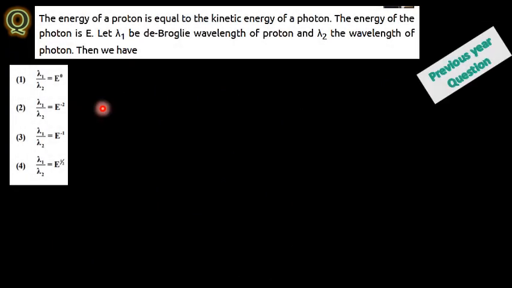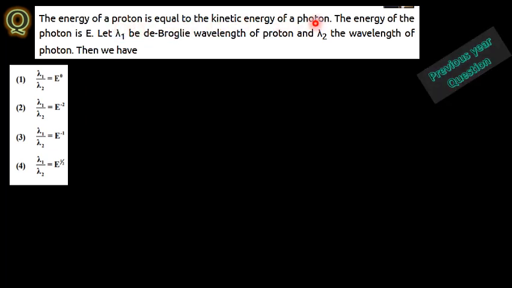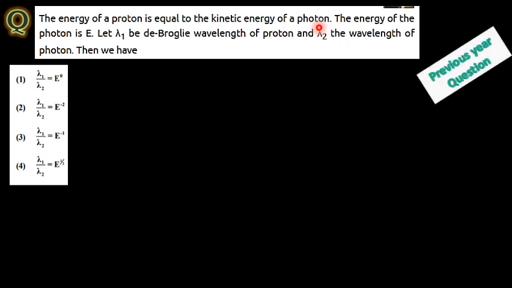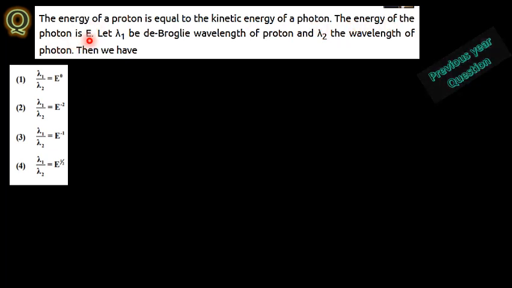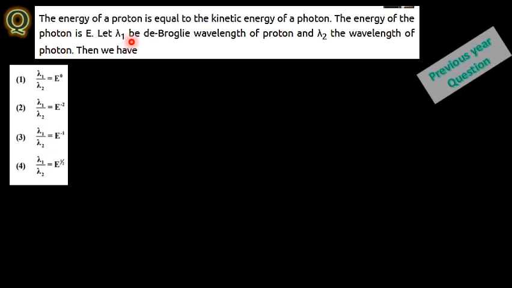This is a previous year question. The energy of the photon is equal to the kinetic energy of the proton. See here, this is the proton, a particle, and this is the light photon. The energy of the photon is E, and lambda 1 is the de Broglie wavelength of the proton. Lambda 2 is the wavelength of the photon.